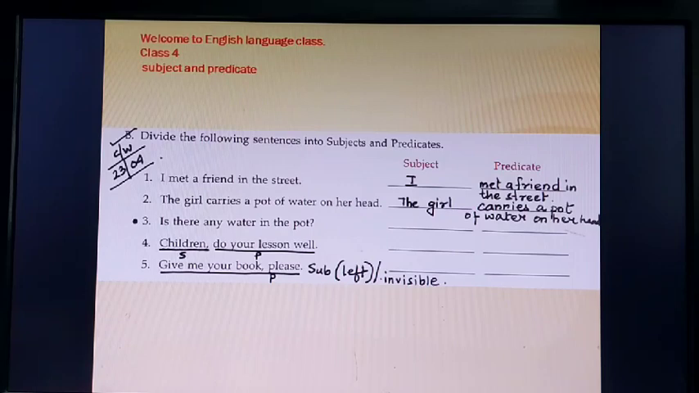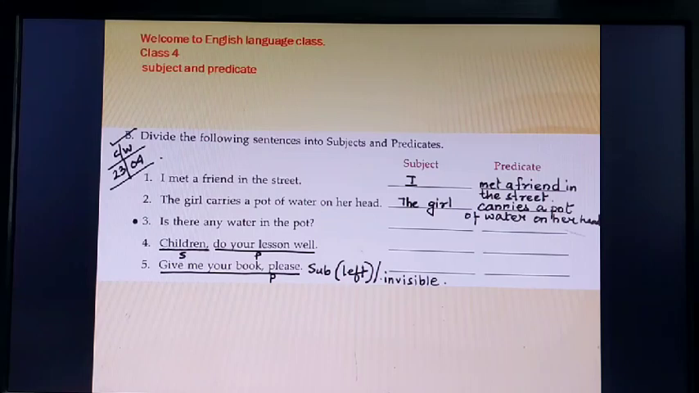Number 4 is also similar. I have marked that. That is, children, do you do your lesson well? So who will do their lesson well? Children. So children is the subject here. Do your lesson well is the predicate here. But number 3 and number 5 are a bit different, and we'll see what it is.